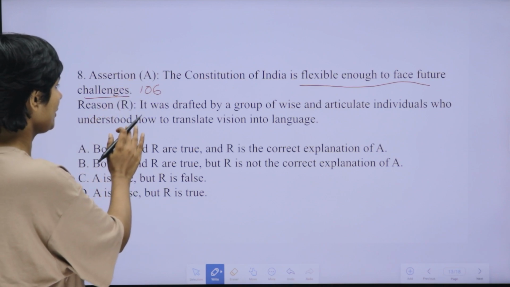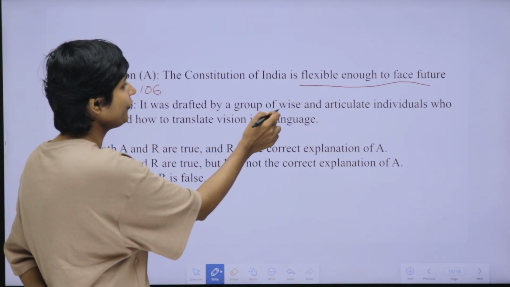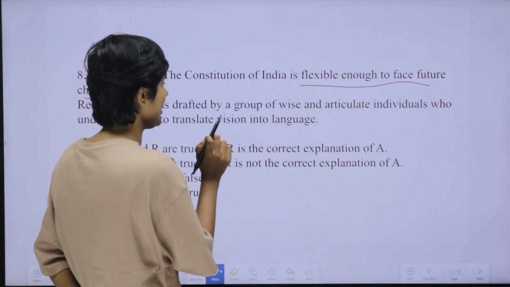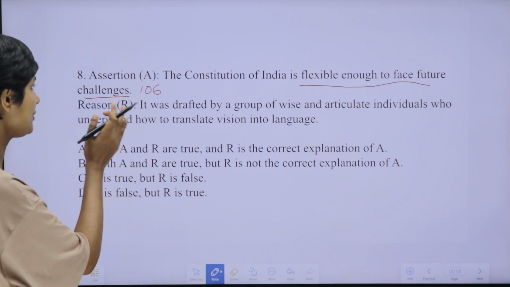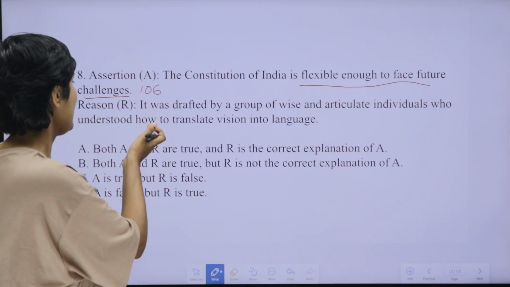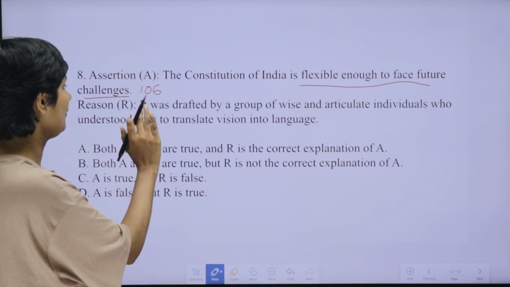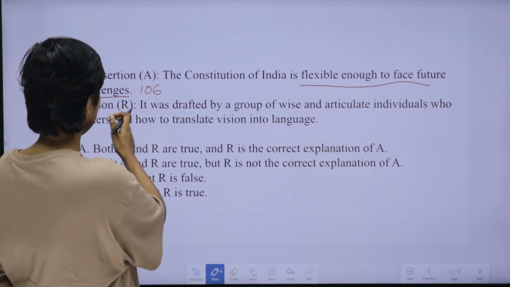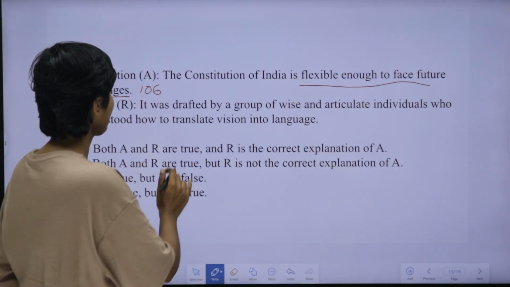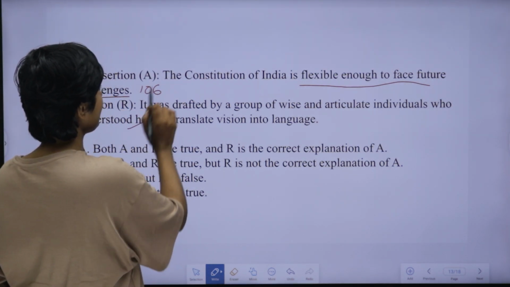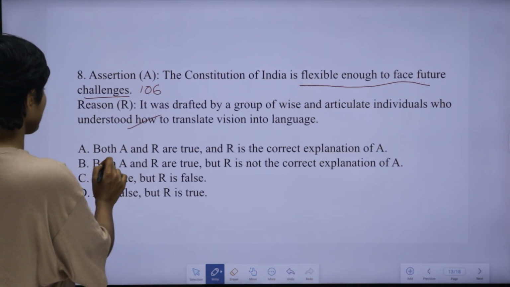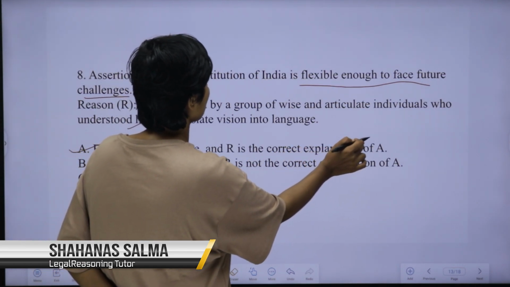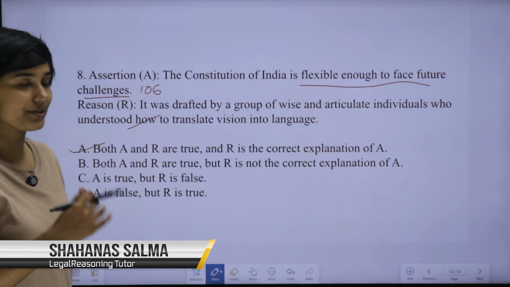And the reason is because it was drafted by a group of wise and articulate individuals who understood how to translate vision into language. So the constitution is that flexible because of the future-seeing vision of the makers of the constitution. So this is also true. This is the correct reason of the assertion. So the answer is both A and R are true, and R is the correct explanation of A. Okay, hope you understood this.